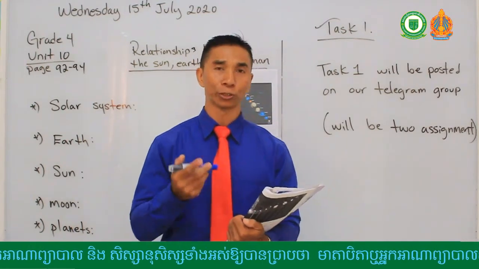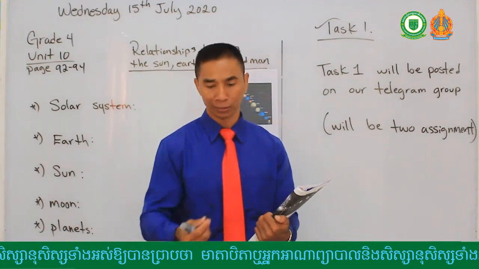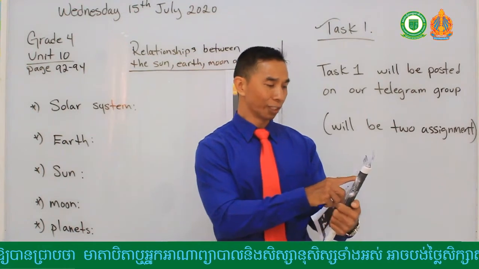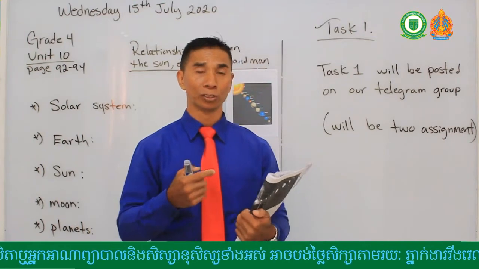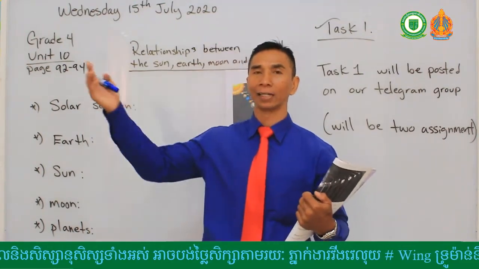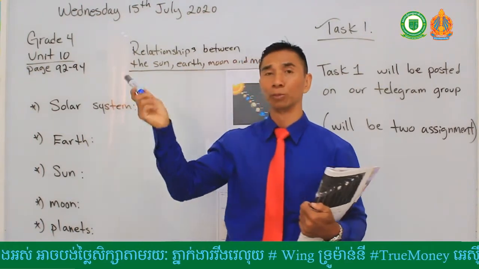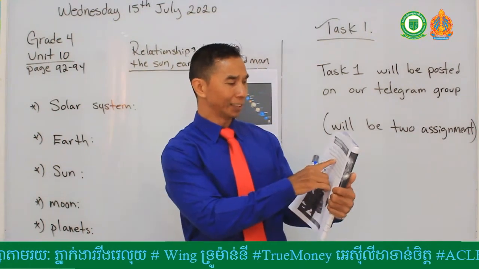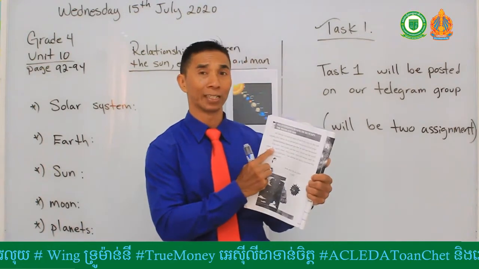If you have said soil means dirt, you are correct. Soil is the dirt and the sand that the plant grows on. And it also talks about the tree, how it receives rain so it can grow. So rain is part of a natural phenomenon, right? Rain affects and comes out because of the weather and how the moon and the sun circulate the earth, correct? Okay, relationship between the sun, the earth, and the moon. You can read that paragraph together, okay?